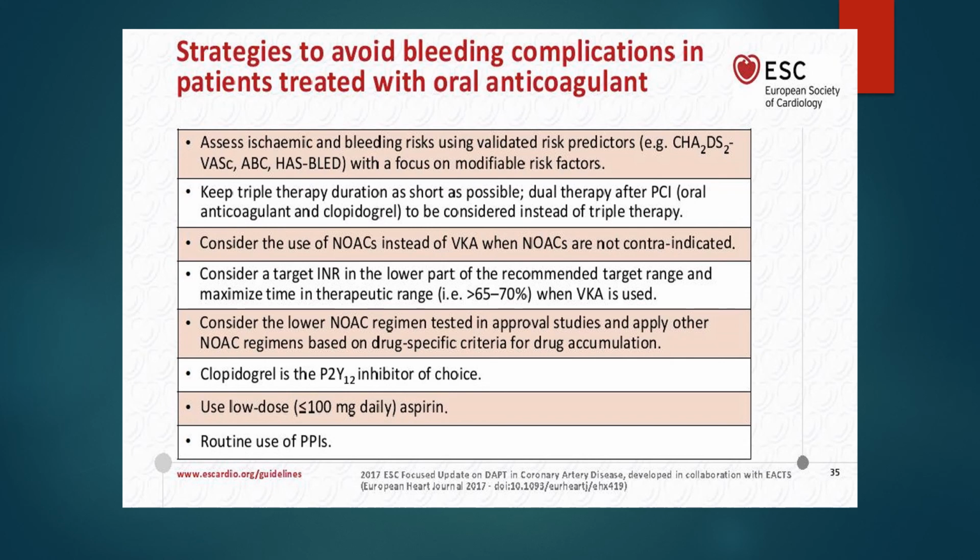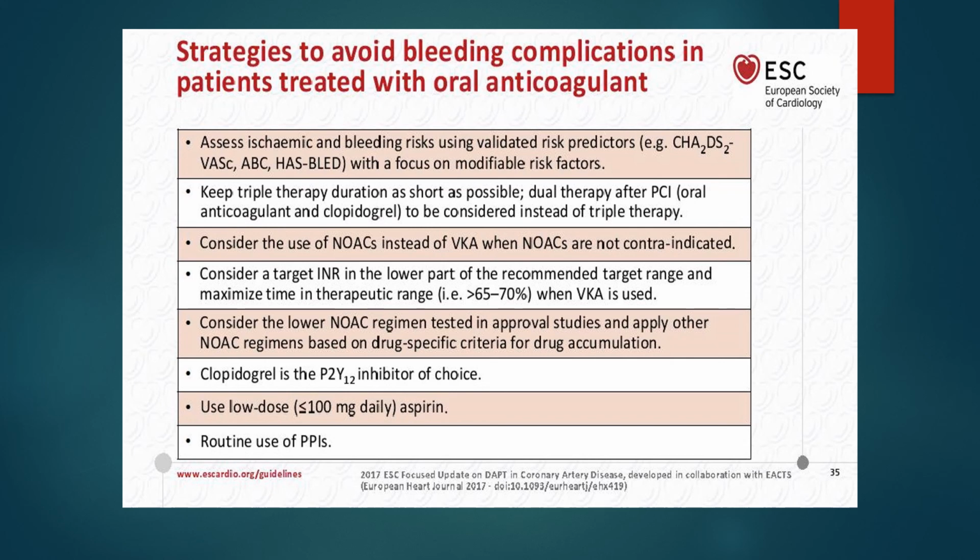Note that in our patient, she has a mechanical valve, so you have to use warfarin. But if there is no contraindication for novel anticoagulants, you should use them instead of warfarin. Consider, if you are using warfarin, a target INR in the lower part of the recommended target range, and maximize time in therapeutic range, more than 65 to 70 percent when VKA is used.